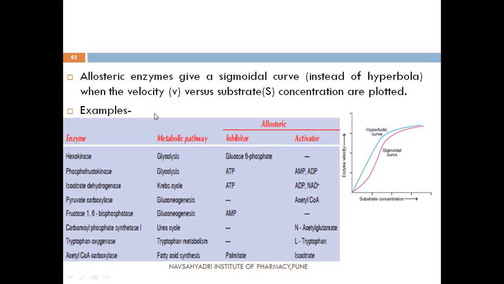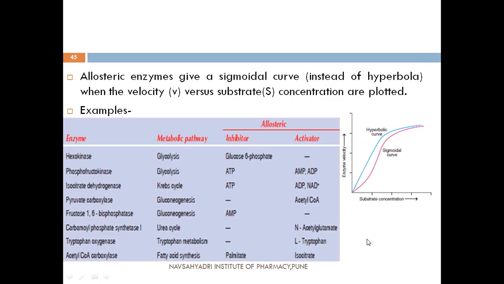So these are the examples of allosteric inhibitors and allosteric activators. Here we are dealing with allosteric inhibition, so we'll see the examples of allosteric inhibitors. Glucose 6-phosphate is an allosteric inhibitor of the enzyme hexokinase. Then ATP acts as an inhibitor for phosphofructokinase and isocitrate dehydrogenase. Then AMP acts as an allosteric inhibitor for fructose 1,6-bisphosphatase. Then palmitate acts as an inhibitor for acetyl coenzyme A carboxylase.